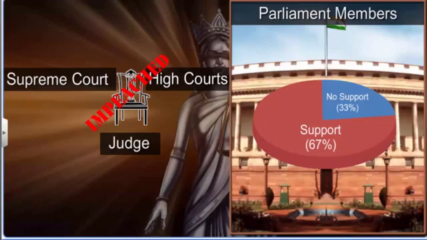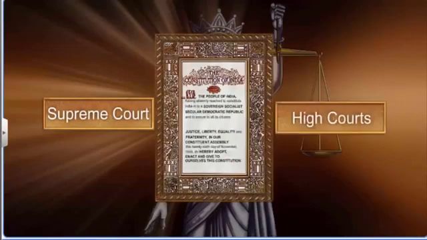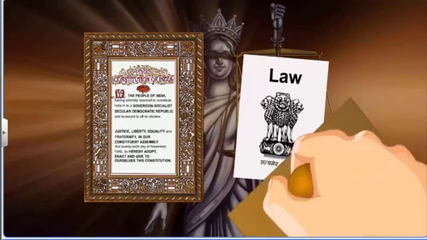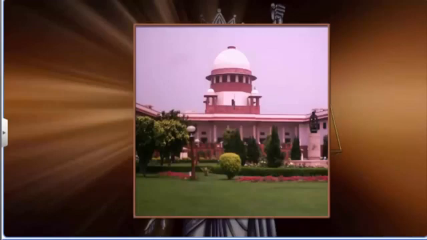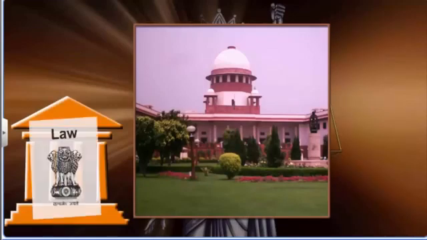The Supreme Court and the High Courts have the power to interpret the Constitution. If the courts feel that any law or action of the government is against the Constitution, they can declare it invalid. After a judicial review, the courts can determine the constitutional validity of any law or action of the government.